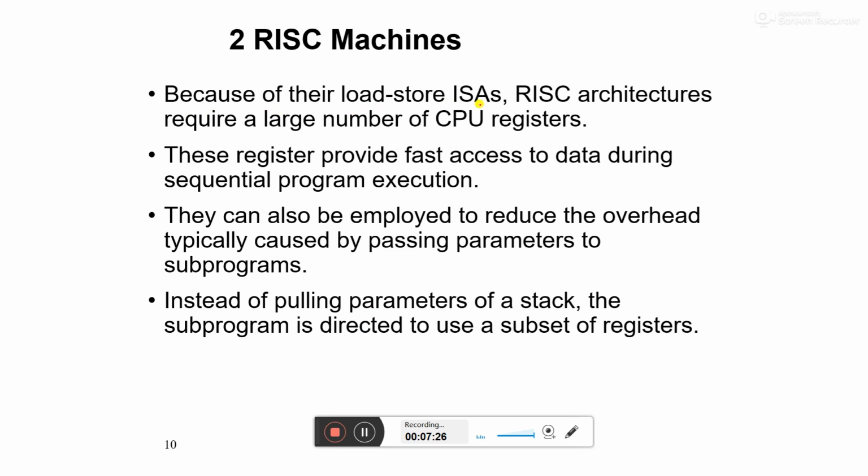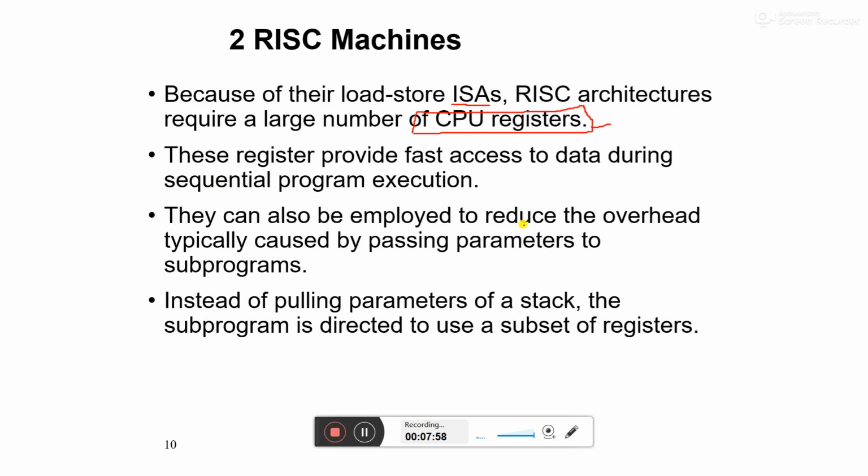So because of their load store ISA, instruction set architecture, RISC architectures require a large number of CPU registers. So that is a problem. But it's okay when there is a trade-off between the number of CPU registers and the speed. These registers provide fast access to the data during sequential program execution.